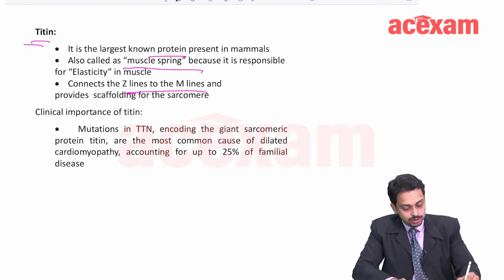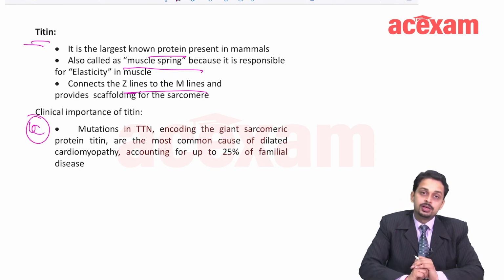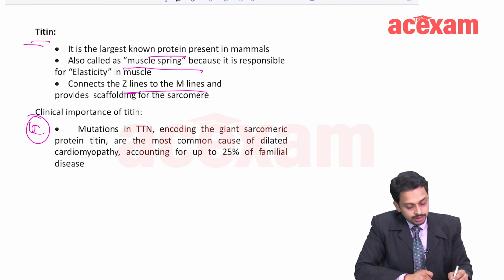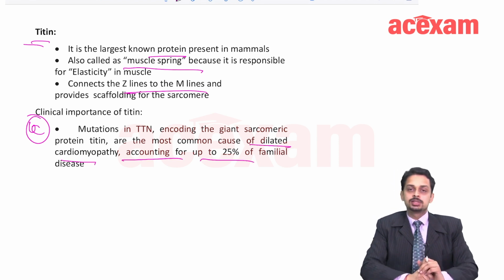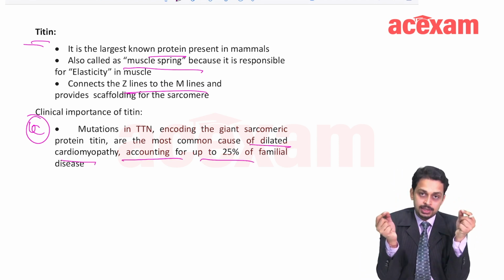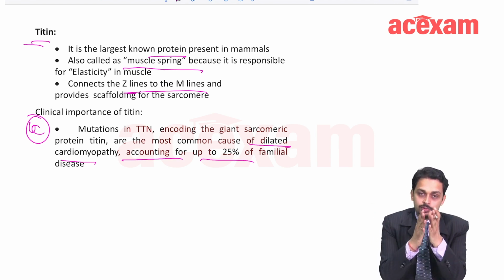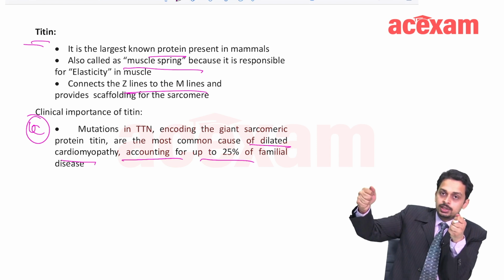Important, another clinical MCQ in this: titin mutation can lead to dilated cardiomyopathy, because titin helps in elasticity. What do you mean by elasticity? The recoil. If you stretch it, it will recoil.